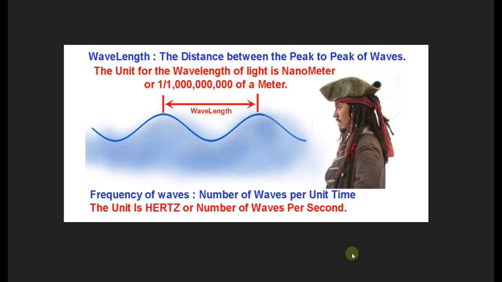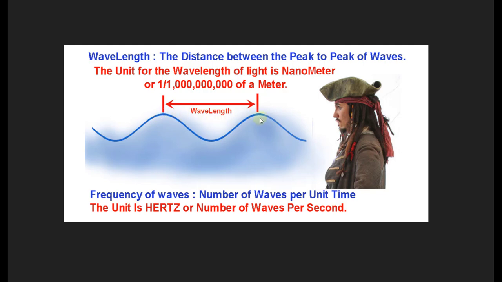We're watching ocean waves. As we watch the ocean waves, there are two things that we can observe. One is the frequency of the ocean waves, and one is the wavelength. The wavelength of the ocean waves is the distance between the peak to peak of the waves. So if we measure this distance, we'll have our wavelength.